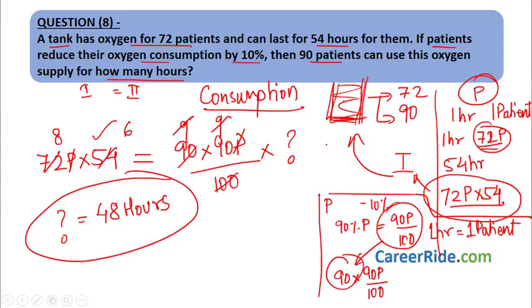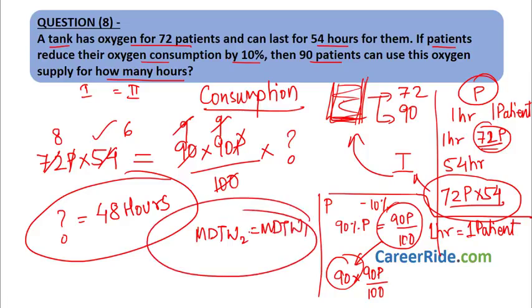Okay, see how easy it was. You just had to multiply these values and equate it. Chain rule sums are pretty easy. Never leave them for option. Always attempt those. It is pretty easy to score in these sums. If you practice enough, you will be easily able to solve any type of sum related to chain rule.